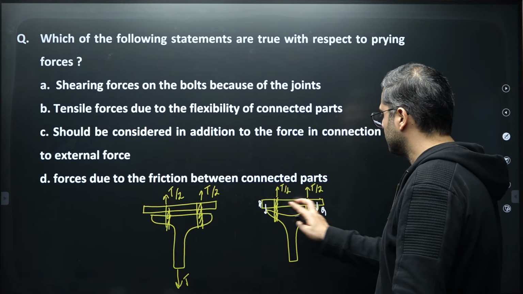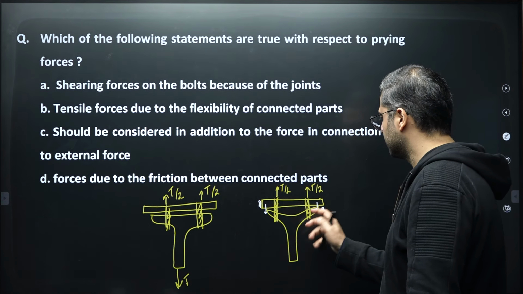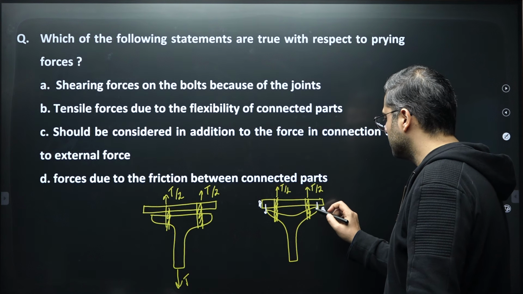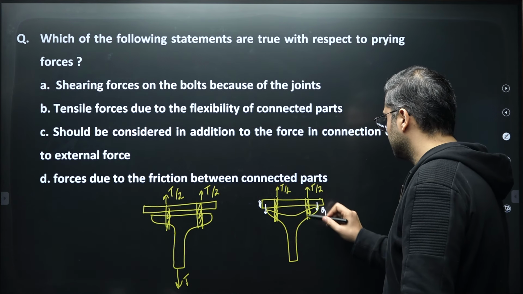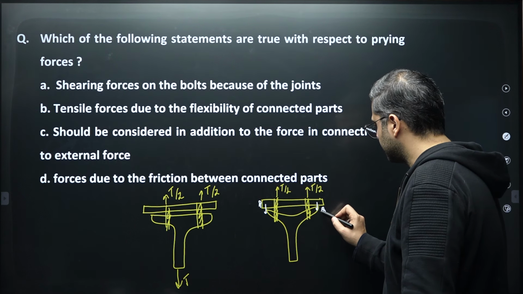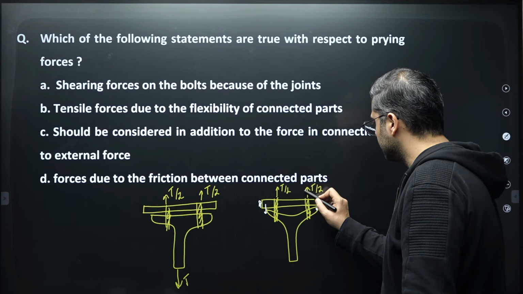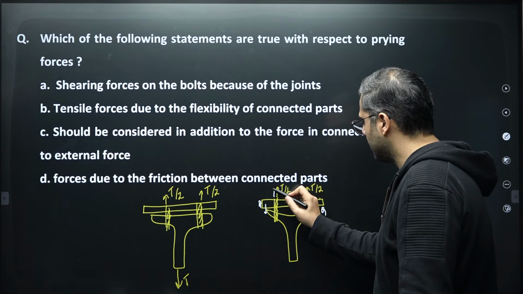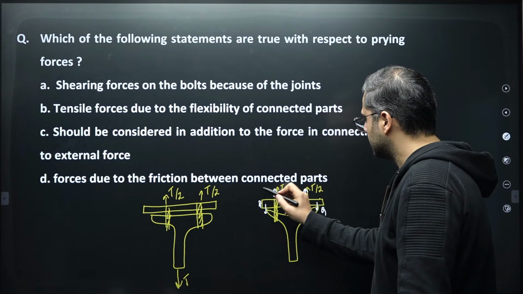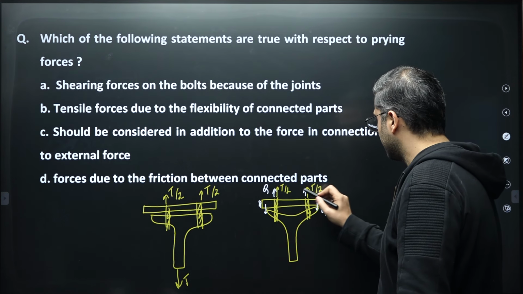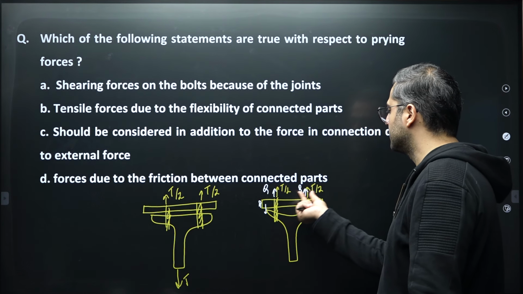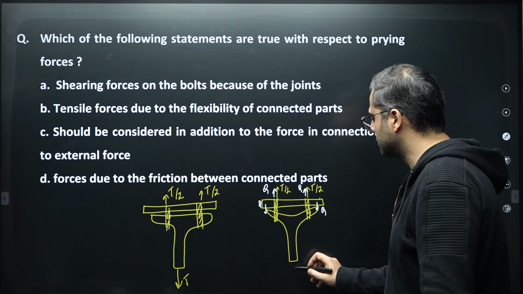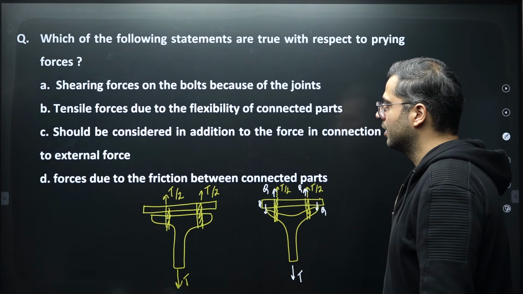So for superimposing this, keeping in view the static equilibrium conditions, this Q force has to be added on both the sides. So this Q force in the opposite direction will be transferred to the connection. So it will be an addition to the already existing force due to the external loading.